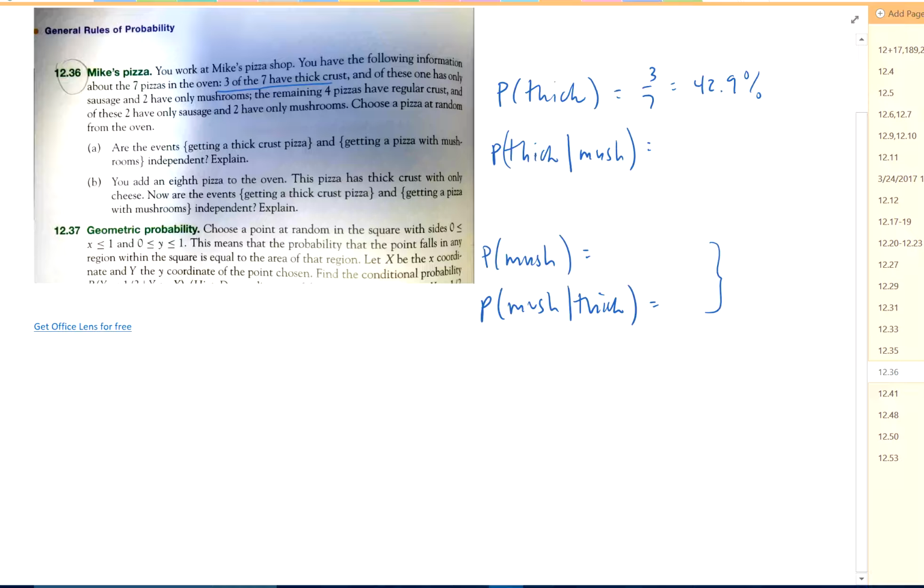Okay, so let's see. I'm reading this up here, 3 of 7 have thick, and of these, only 2 have mushroom. 4 have regular crust, and of these, 2 have sausage, 2 have mushroom. So the regular crust, 2 have mushroom.